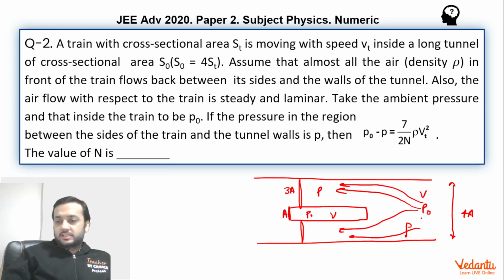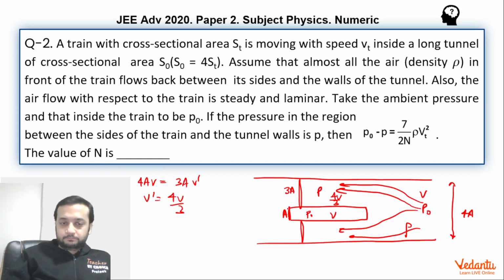Because air will be almost stationary over here, the speed of the air is v, and here the speed will become 4v by 3. Why did it become 4v by 3? Because the cross section area here was 4A and here it was 3A. By the equation of continuity, 4A into v would become 3A into v dash. So v dash becomes 4v by 3. That means air will be rushing past the train at a speed of 4v by 3, in the train frame.